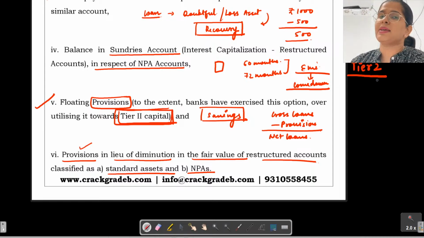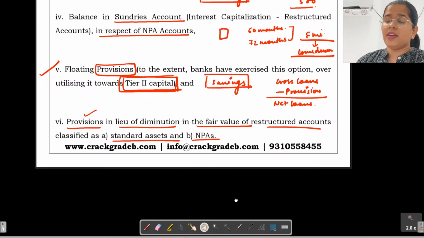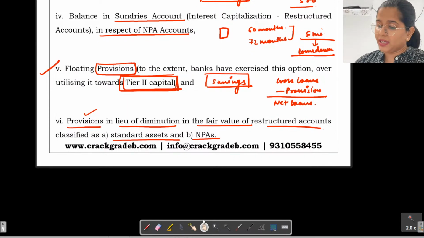Tier 1 capital is the primary capital, where you can see equity capital, preference capital, right, as well as certain forms of debts which are taken in the form of tier 1. But apart from that, tier 2 is called the supplementary capital of the bank, right? It is there in order to shore up the tier 1 capital. So, say, you have certain provisions that you have maintained in the form of your tier 2 capital.